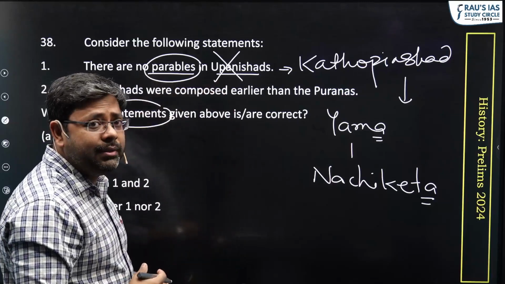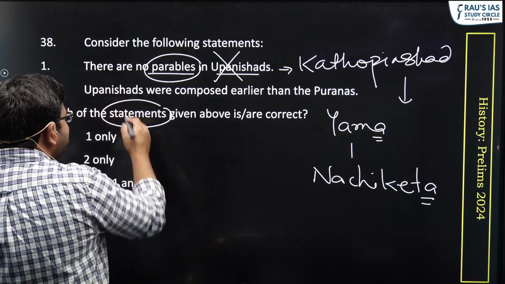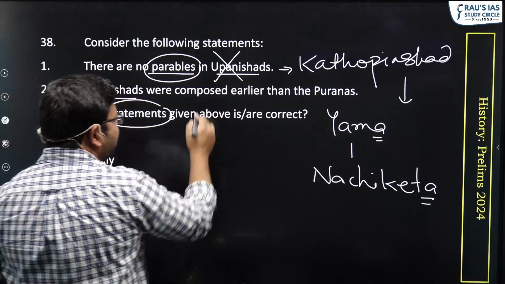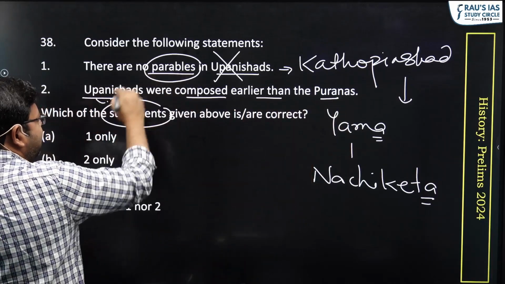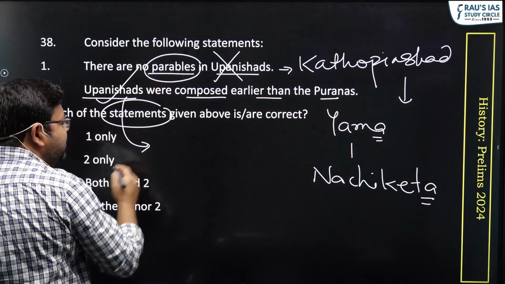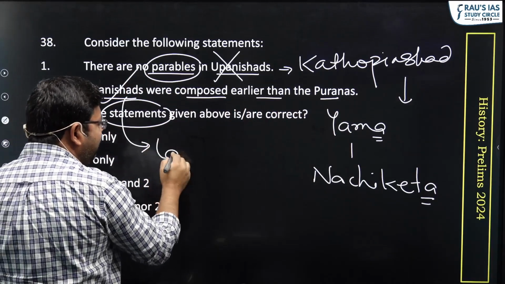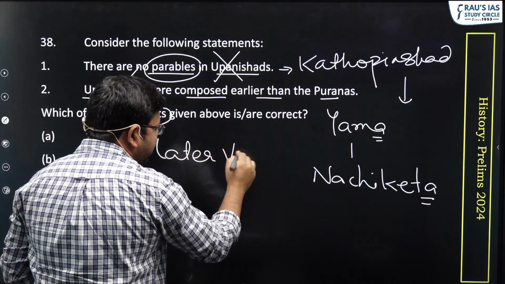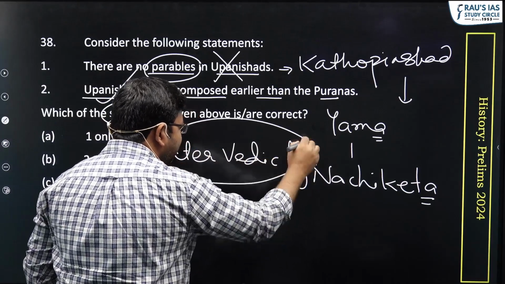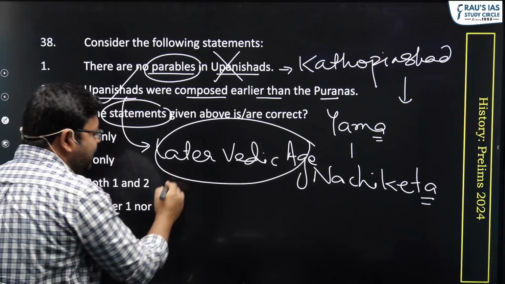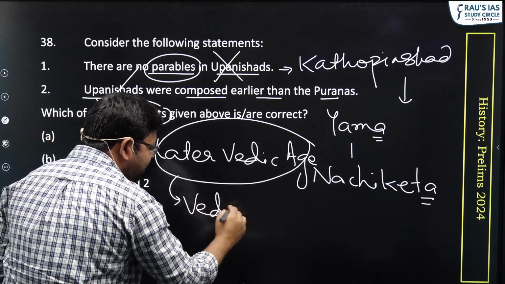There are many parables in Upanishads. Then the second statement says that Upanishads were composed earlier than the Puranas. The second statement is correct. Upanishads were composed by the end of the later Vedic age, and as they were compiled by the end of the Vedic age, that is why they are also called Vedanta.